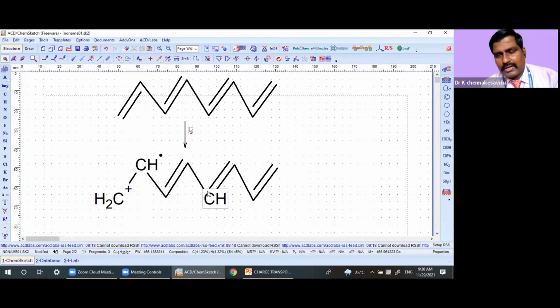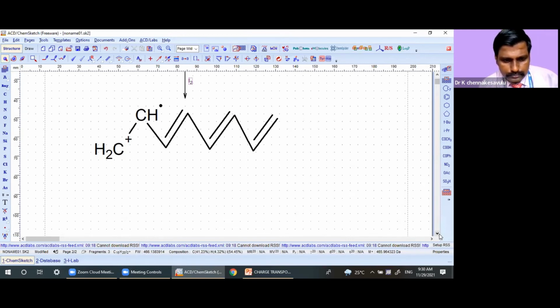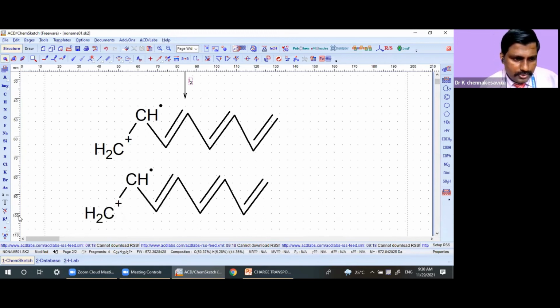If it is there somewhere, not only this, even like this also. What we assume now: this with positive charge, and even if the electron is here, what will be the thing now?